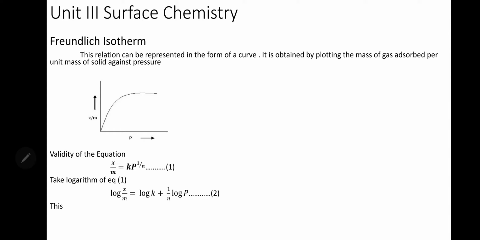Then if you are representing it in the form of a graph, the relation can be represented as a curve. It is obtained by plotting mass of the gas adsorbed per unit mass, that is x by m, versus pressure. You will be getting a graph like this, that is it increases and comes to a constant value. So till a particular pressure it will keep on adsorbing, and after one particular pressure it remains constant, further gas will not be adsorbed. That point is what is known as saturation point, or that pressure is saturation pressure.